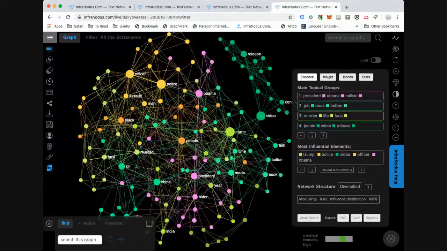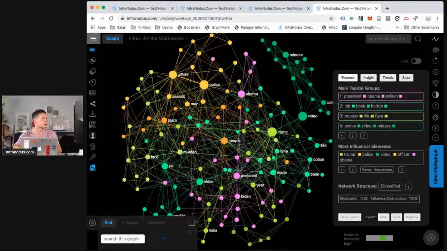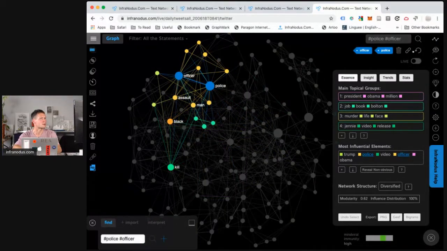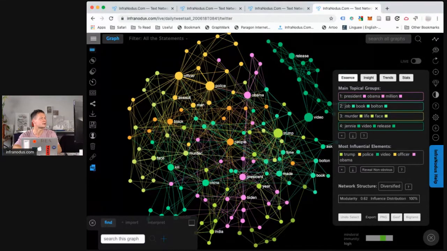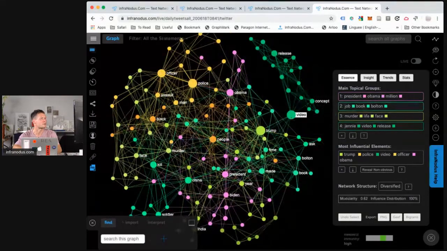And then if we travel today, this is 18th of June 2020, we will see that the discourse structure became diverse again. It's still talking about police officers and Trump and so on, but it has more topics. There is now something about China, there's something about videos, the new Bolton book, and so on.